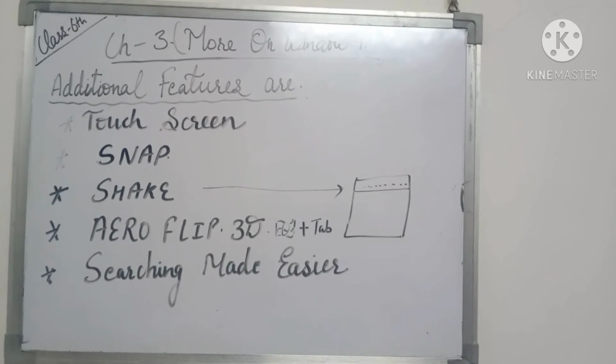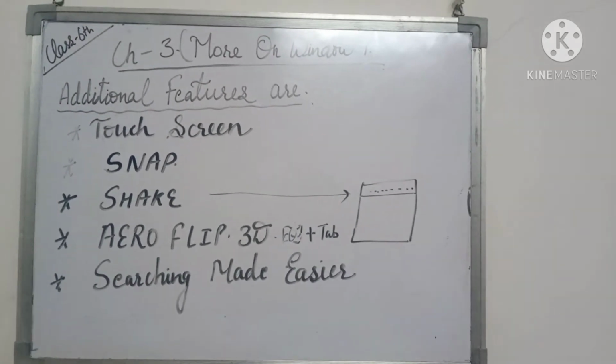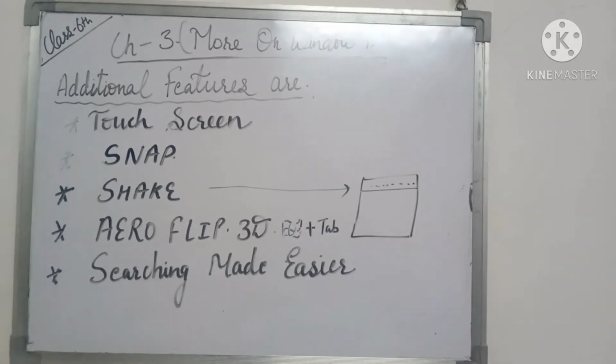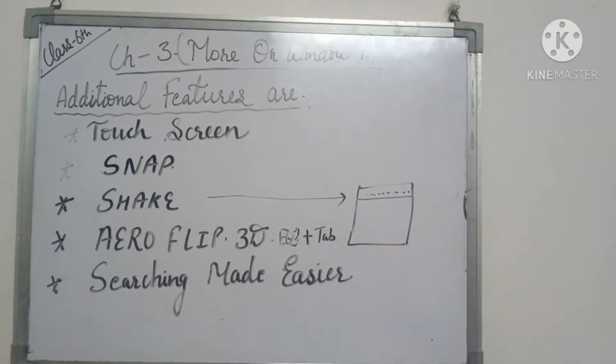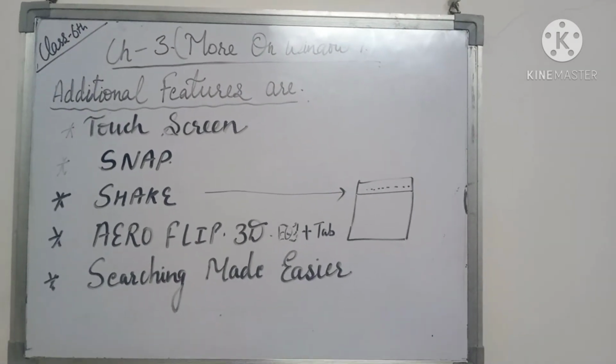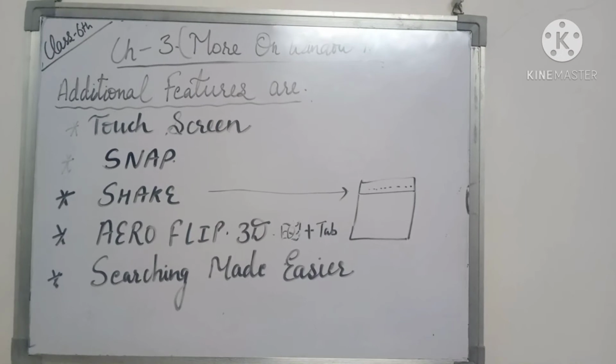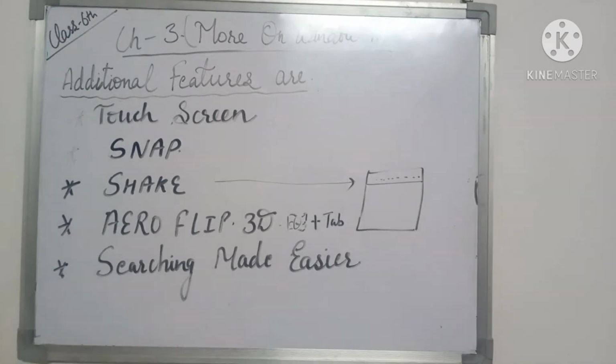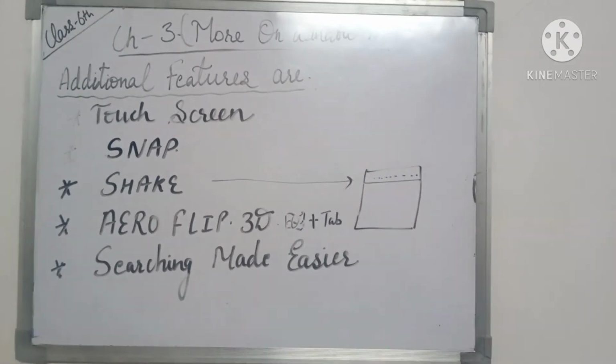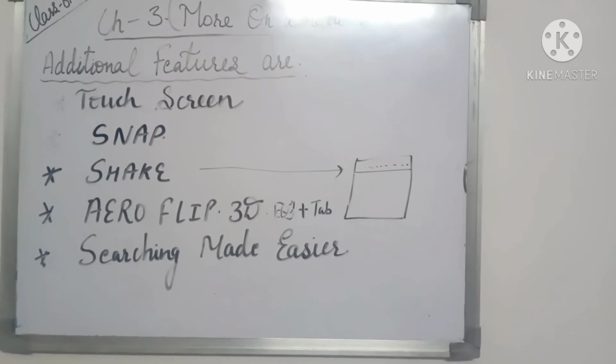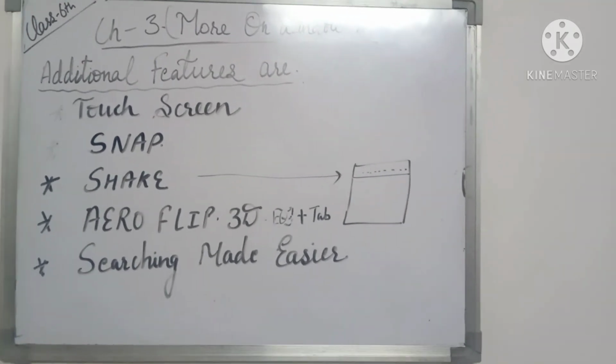First feature is the touch screen. What is the touch screen feature? By touching the screen, you can move between your files and folders. You can open any files and folders, open any pictures, and play any audio and video. So this is a main feature of Windows 7.